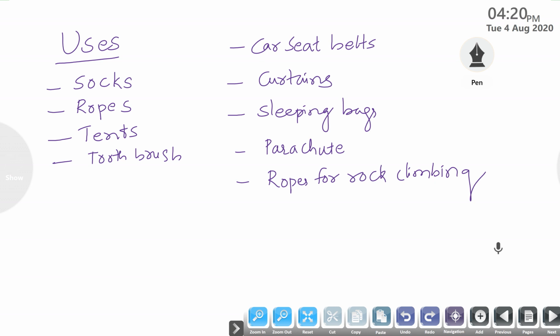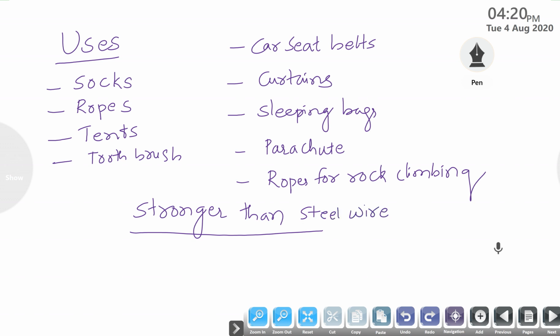It is stronger than steel wire, that means it is stronger than a steel wire. That's why in our daily life we are using so many types of artificial fibers. Okay, in this class we discussed rayon and nylon.